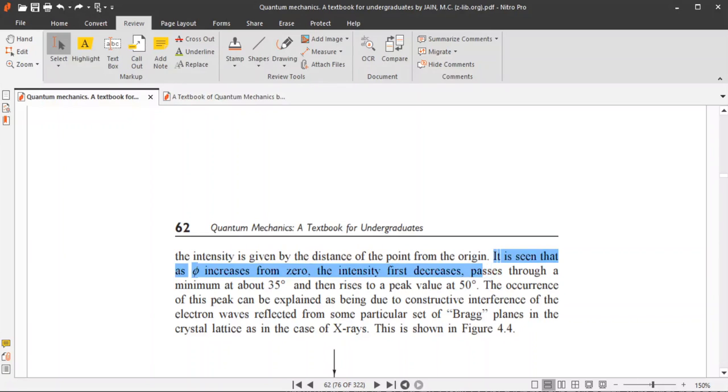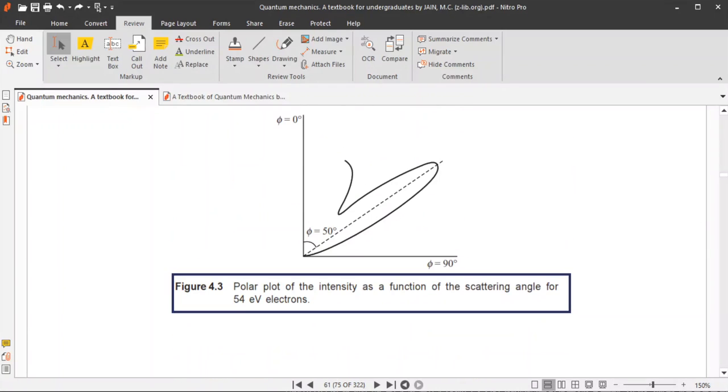It is seen that as phi increases from 0, the intensity at first decreases and passes through a minimum at about 35 degree. If you look at this point, the value of the intensity is minimum or very low.